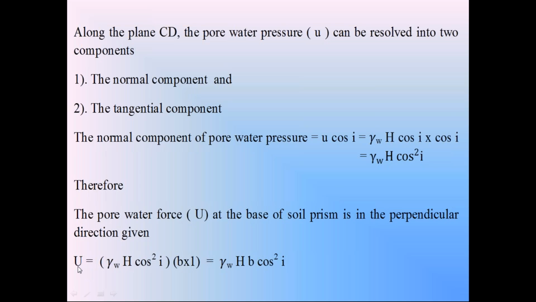So you will get that pore water force is equal to gamma W HB into cos square I. This pore water force is perpendicular to surface CD but acting in the upward direction.